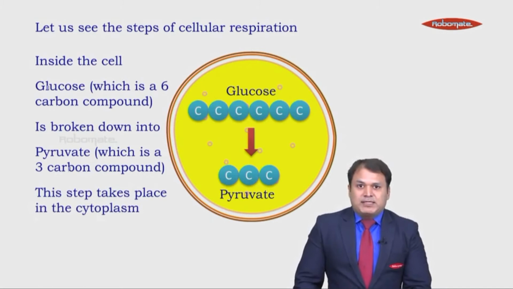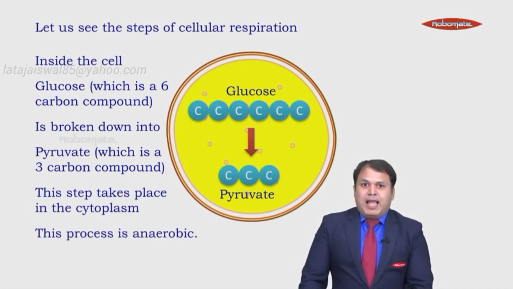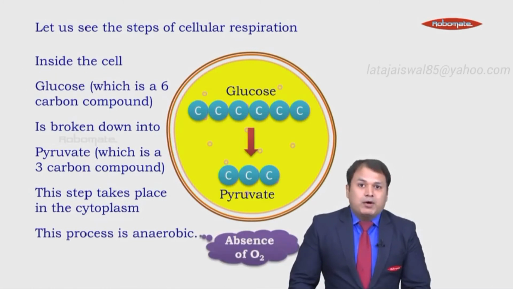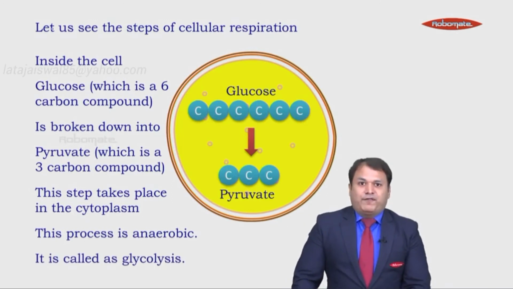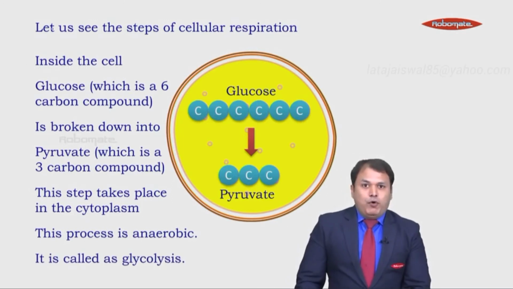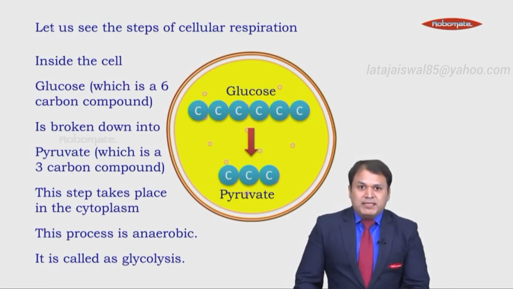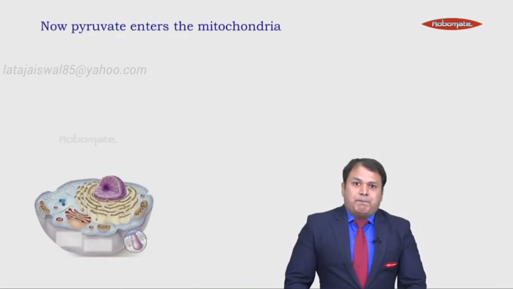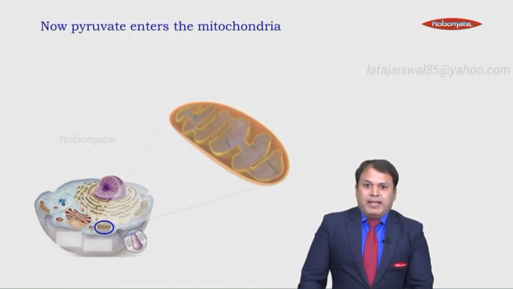Now this step takes place in the cytoplasm of the cell. And this process is anaerobic, which means it does not require oxygen. It takes place in the absence of oxygen. The first step of breaking down glucose into pyruvate is called glycolysis, which means breakdown of glucose. Now, in the second step, the pyruvate enters the mitochondria from the cytoplasm.